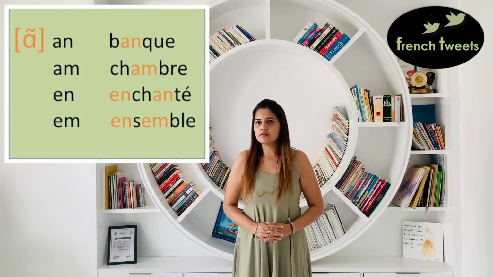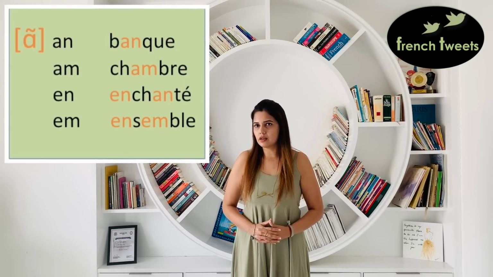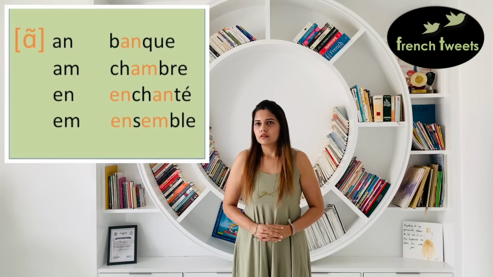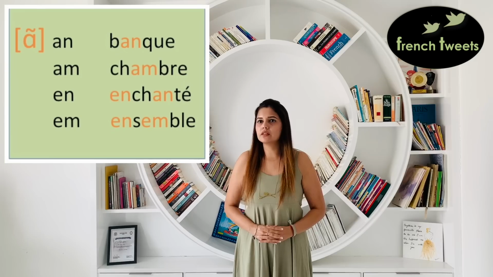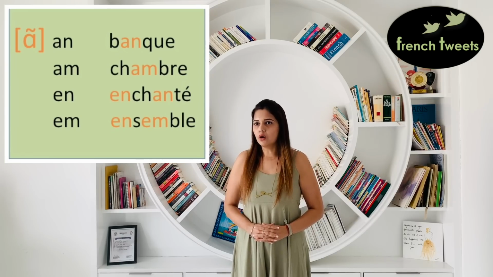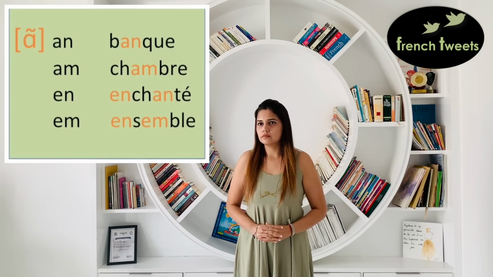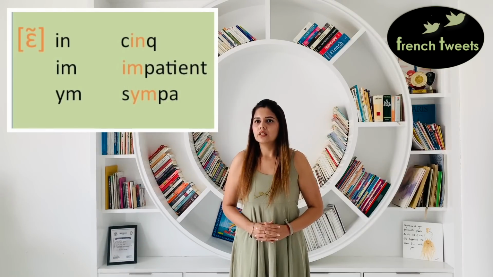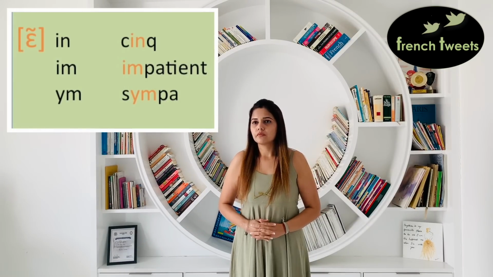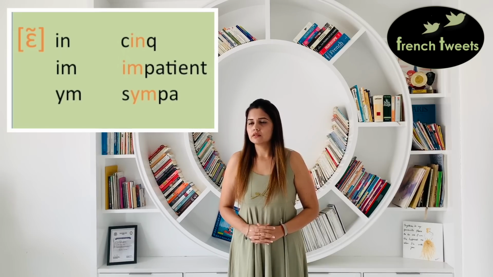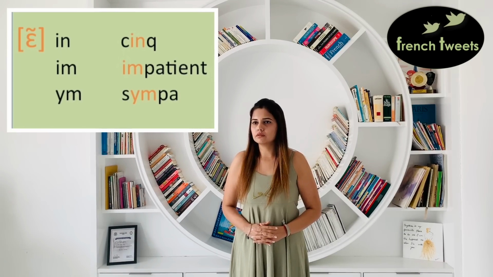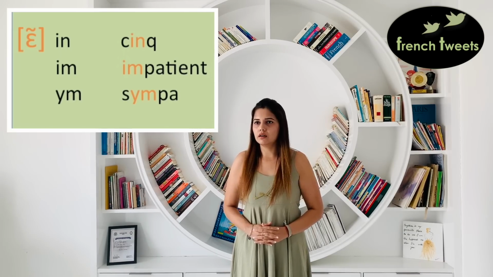Moving on to the nasal vowels and nasal sounds. First, en, depicted with the symbol within brackets. Banque, chambre, enchanté, ensemble. Next nasal sound is in. Cinq, impatient, sympa.